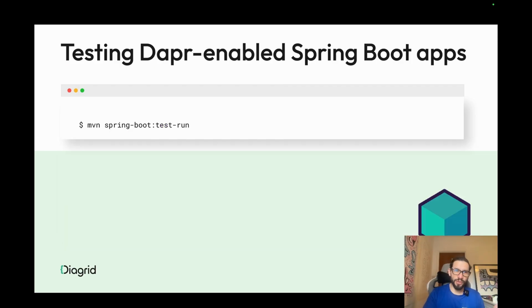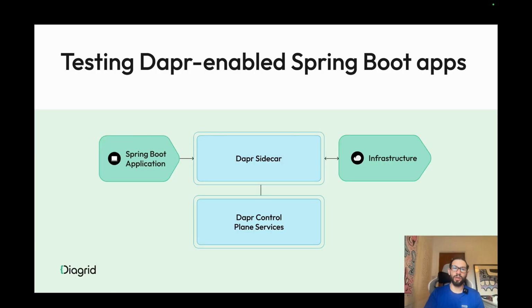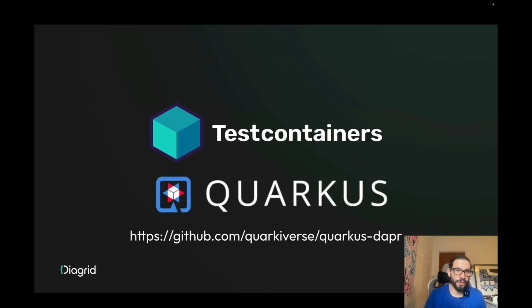Then, whenever you want to test your applications locally without the need of installing any other CLI or tool, you just run the Spring Boot test run, and this will bootstrap the application using Testcontainers and the Dapr integration there. We will look into more details about how to configure this a little further along. How does it work? Whenever you start your Spring Boot application, Testcontainers will bootstrap the Dapr sidecar and some Dapr control plane services and connect to any infrastructure that you want to connect from your Dapr components.